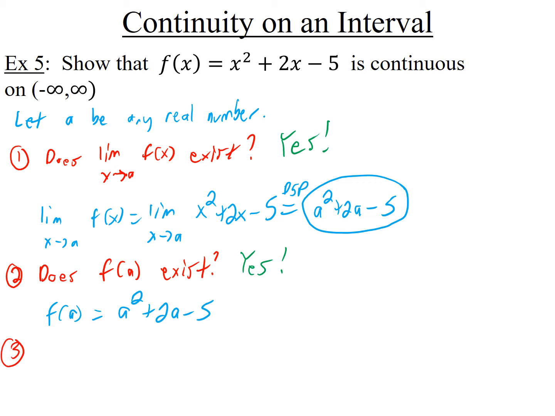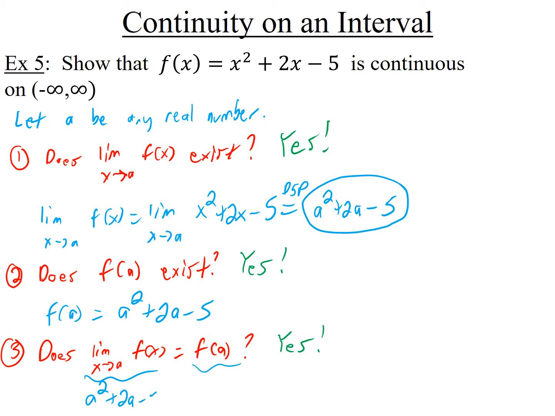Third question is, did you get the same answer for both? In other words, did your limit answer equal your f of a answer? Does the limit as x goes to a of f of x equal f of a? And the answer is yes, because both of these things, this limit and this, both equaled a squared plus 2a minus 5. So since all three answers are yes, the function is continuous at a.